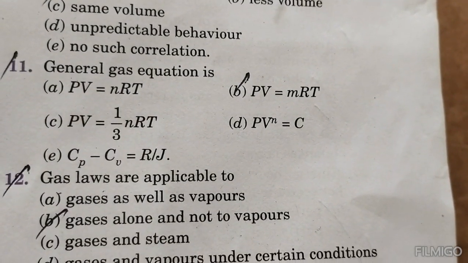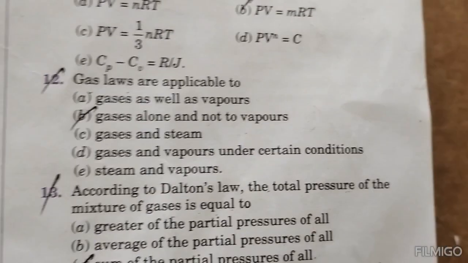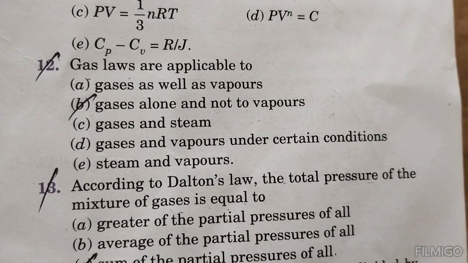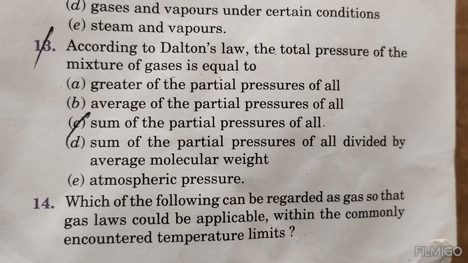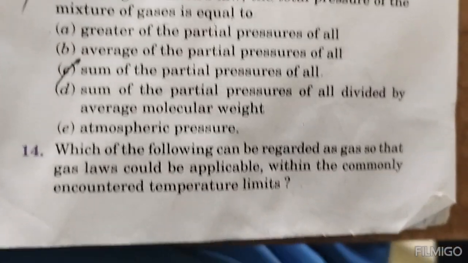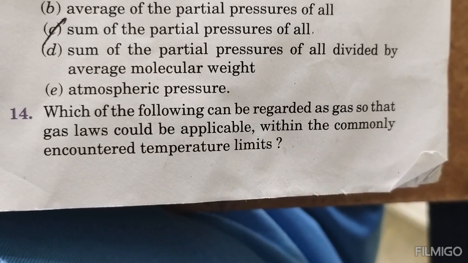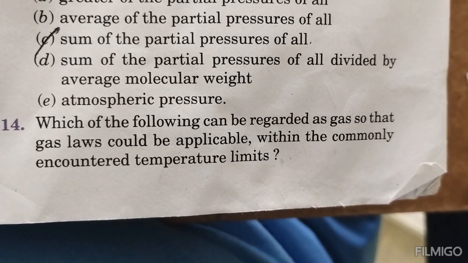The general gas equation is PV = mRT, not nRT; mRT is there. Gas laws are applicable to gases alone and not to vapors. According to Dalton's law, the total pressure of the mixture of gases is equal to the sum of the partial pressures of all. Which of the following can be regarded as a gas so that gas laws could be applicable within the commonly encountered temperature limits?